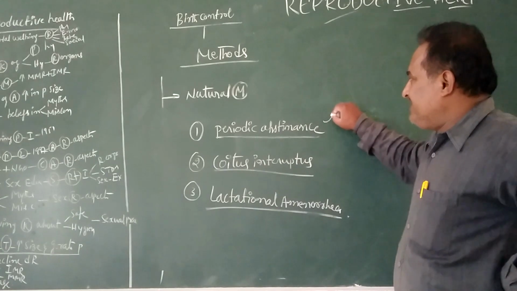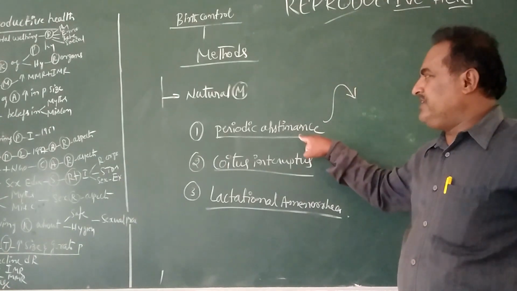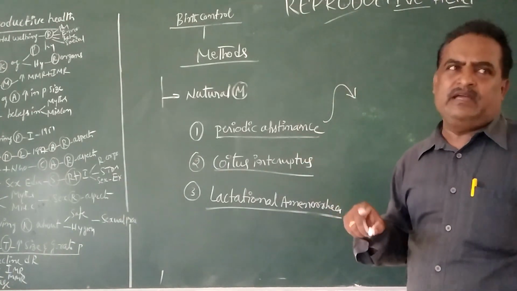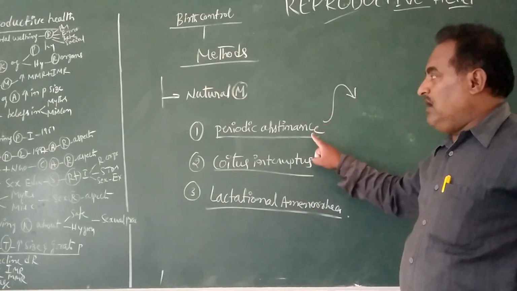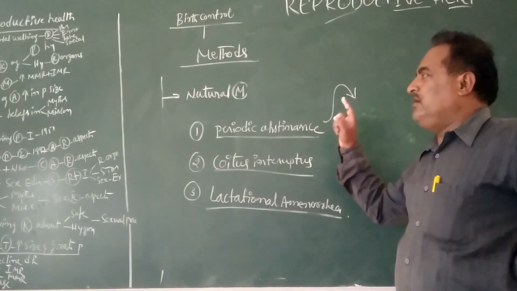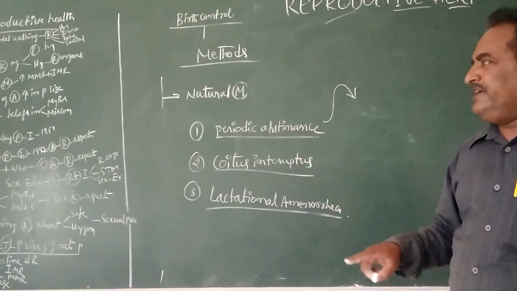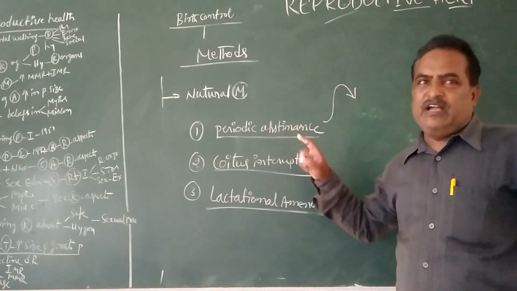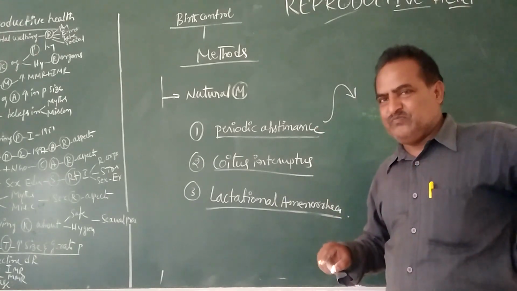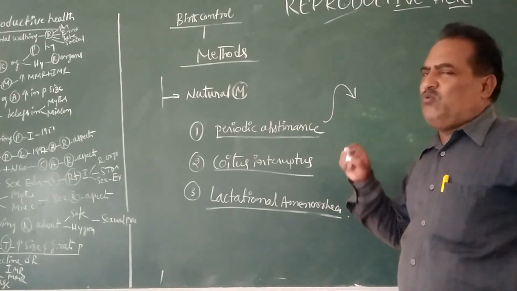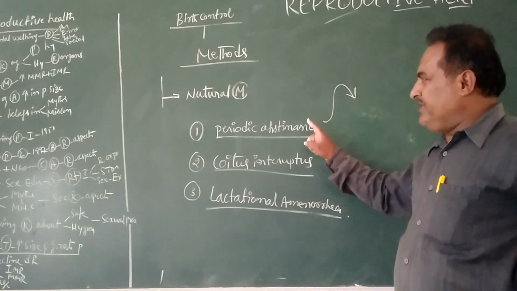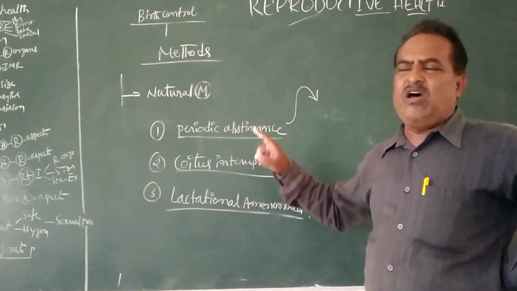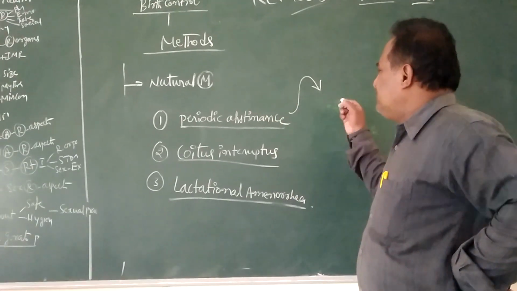This method is cooperated in by both male and female, both partners. In this method, avoid intercourse.